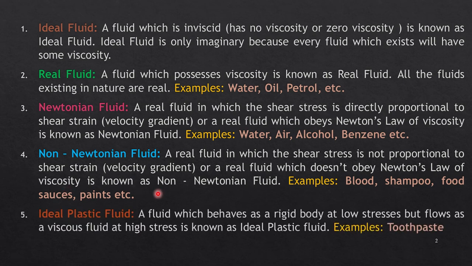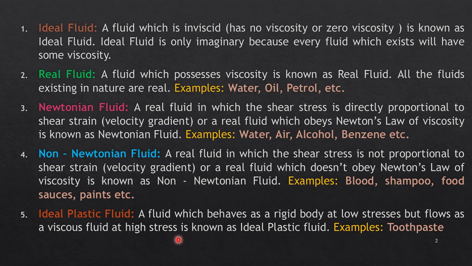And the last one is ideal plastic fluid. Now this is a very peculiar case. An ideal plastic fluid is actually a fluid by nature, but when there is no stress or no load acting on it, it behaves like a solid. It looks like a solid when there is no load, no stress, or no pressure applied on it.